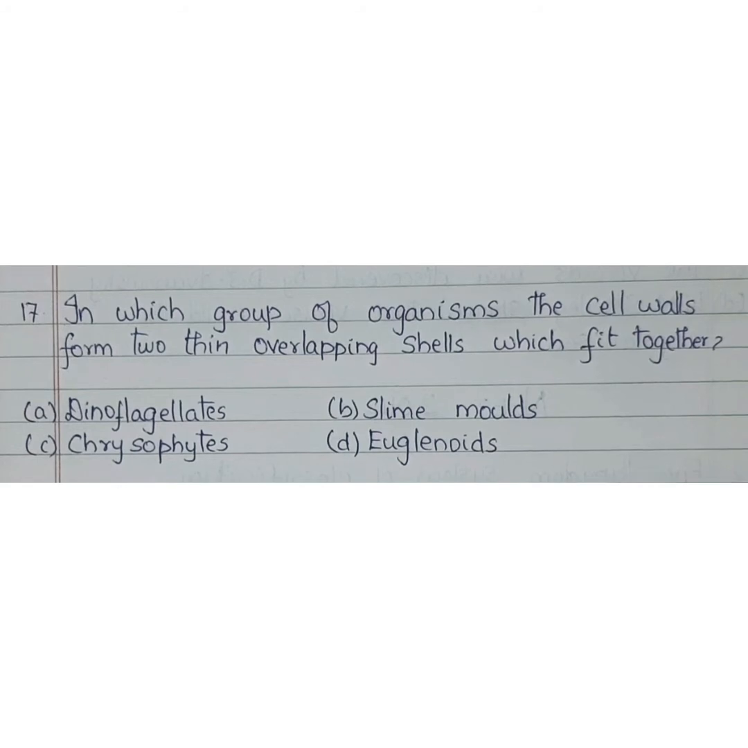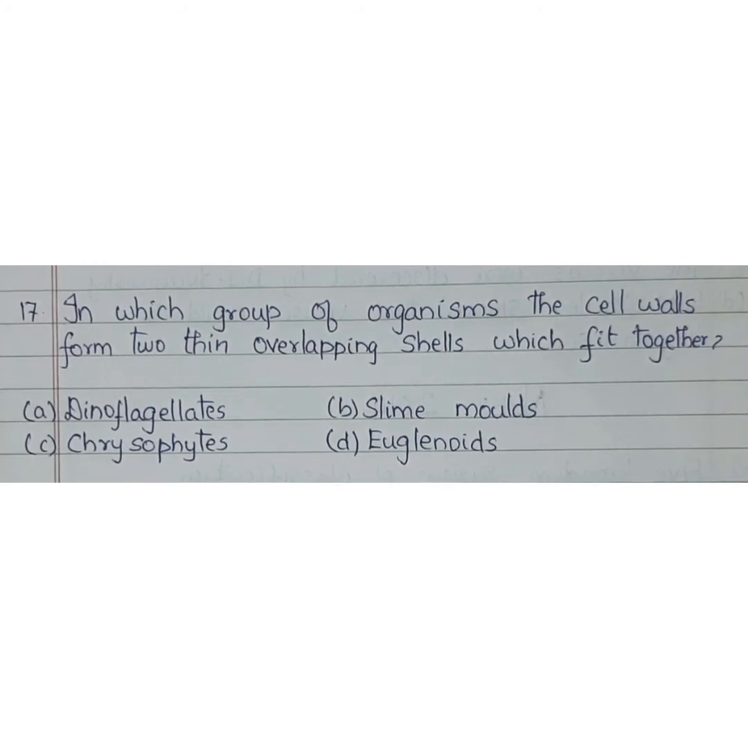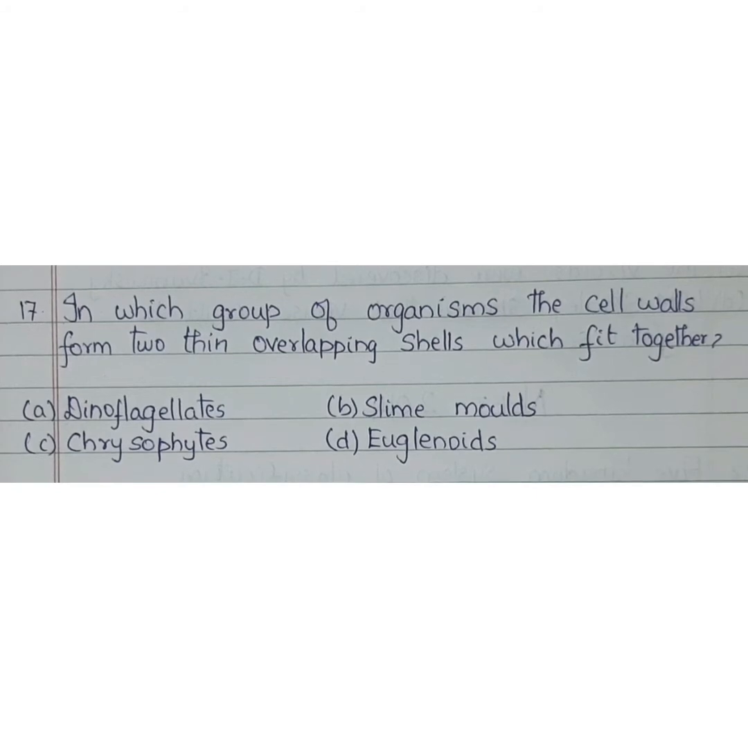In which group of organisms the cell walls form two thin overlapping shells which fit together? In chrysophytes such as diatoms, the cell walls form two thin overlapping shells and they fit together like a soap box. So the correct option is option C.